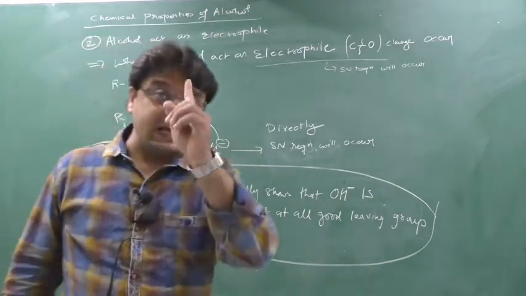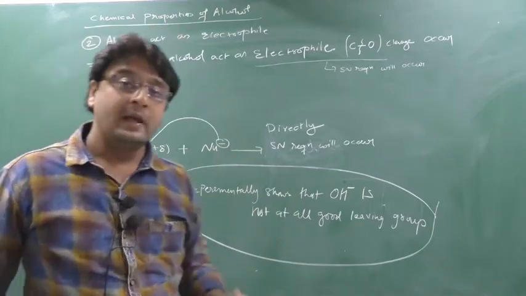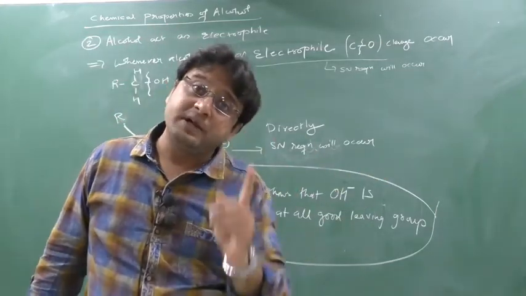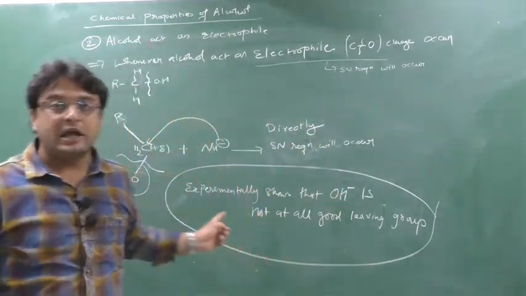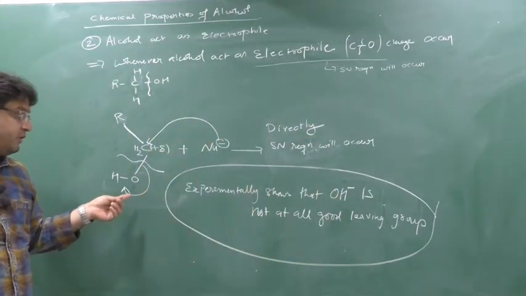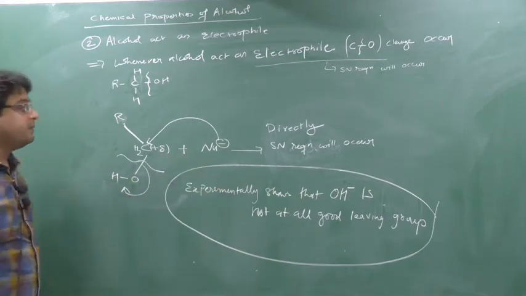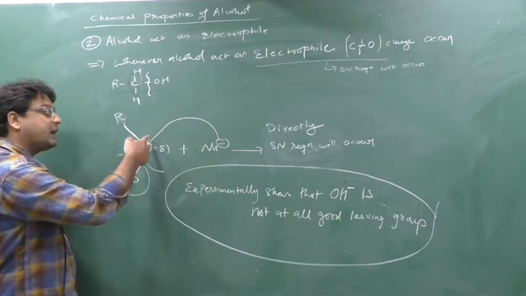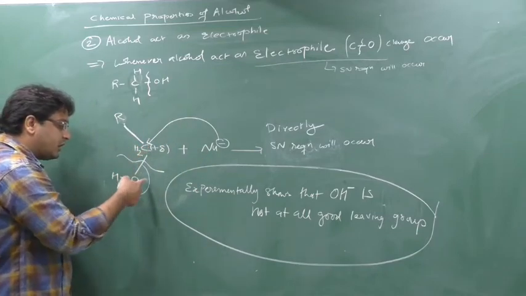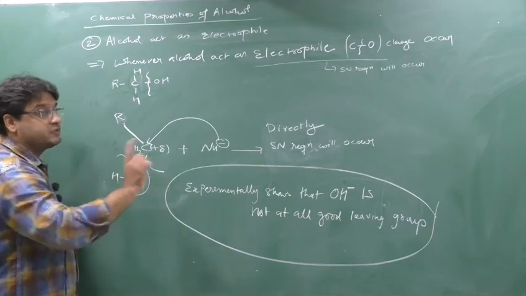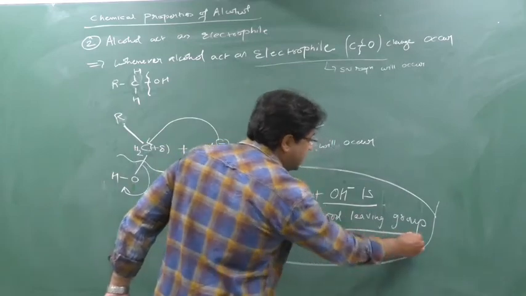Before that, remember, when alcohol was acting as a nucleophile, we released H plus. So H plus is a good leaving group. That's why it was easily leaving as H plus. But here I have to release OH minus. An experimental value shows that OH minus is not at all a good leaving group. Means if a nucleophile comes and attacks here, this carbon cannot release this OH minus because OH minus will not release easily.